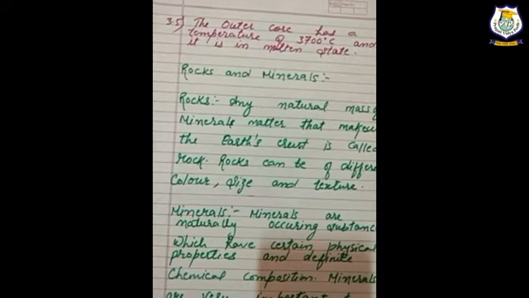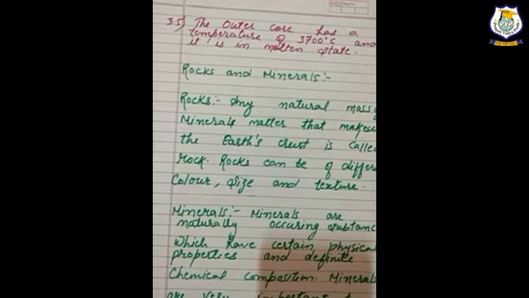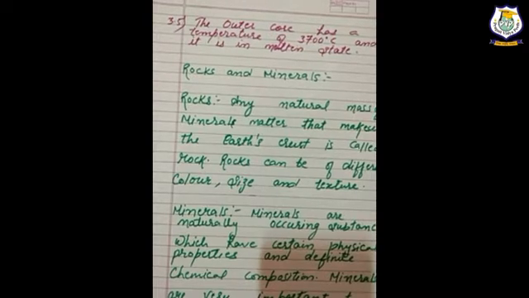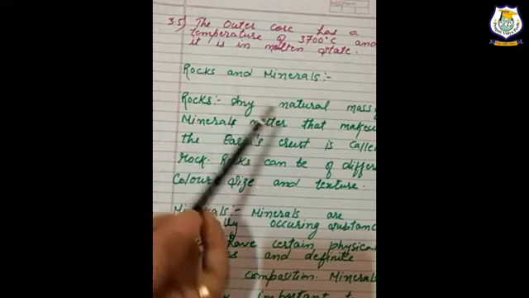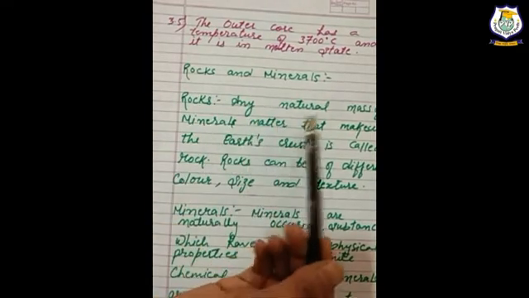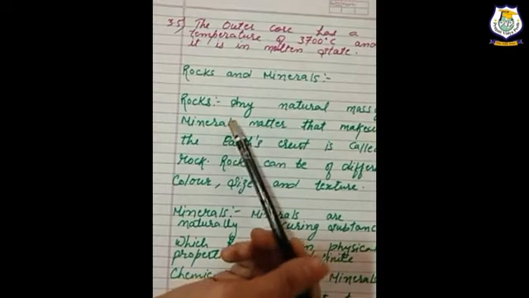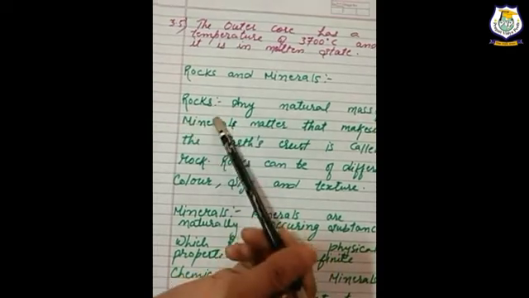What are rocks? Rocks are natural masses of minerals. The matter that makes up the earth's crust is called rocks. And rocks can be of different color, size and texture. Now here, in the definition of rocks, it is written that they are a natural mass of minerals. Then what are minerals?